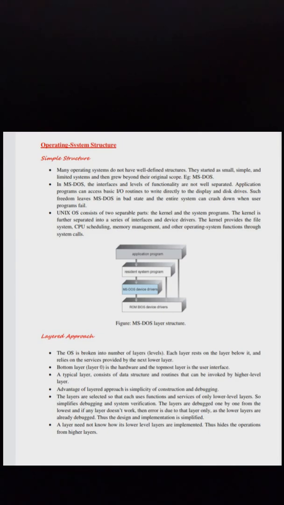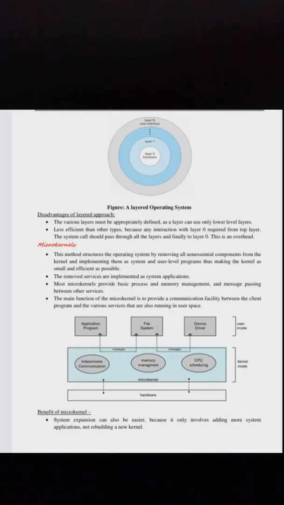A layer need not know how its lower level layers are implemented, thus hiding the operation from higher layers. See the figure, a layered operating system. Disadvantages of the layered approach: the various layers must be appropriately defined, as a layer can use only lower level layers. It is less efficient than other types because any interaction with layer 0 is required from the top layer. The system call should pass through all the layers and finally to layer 0. This is an overhead.